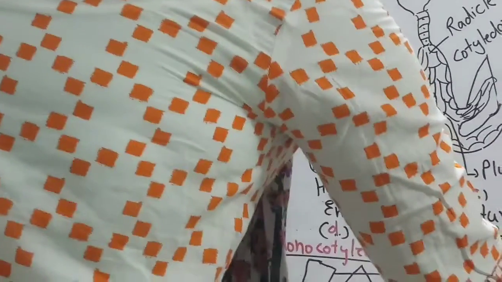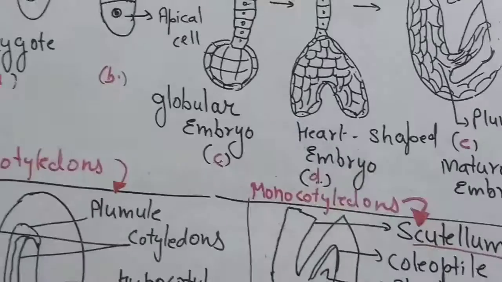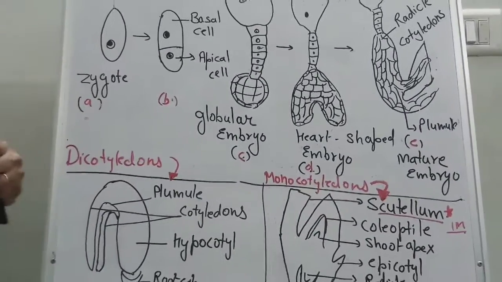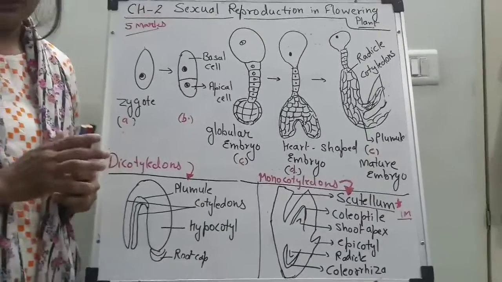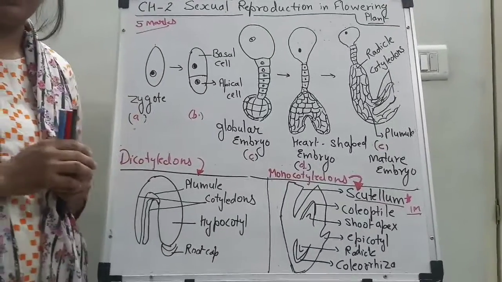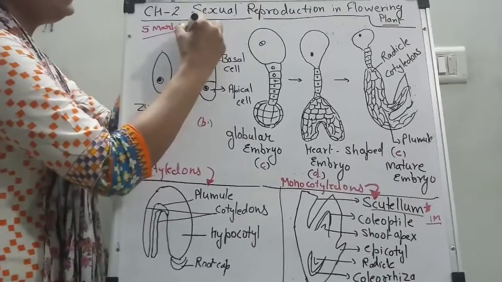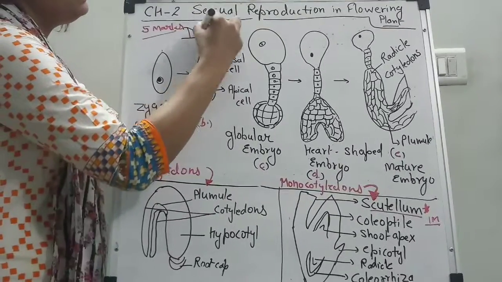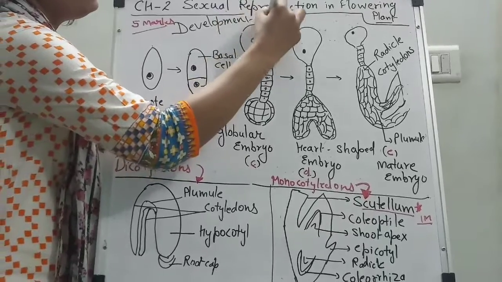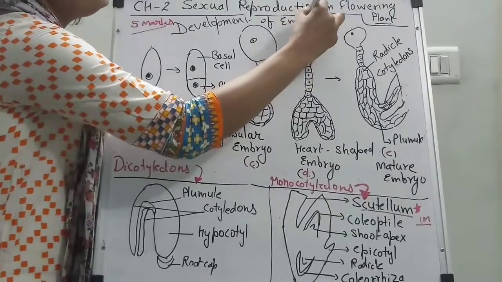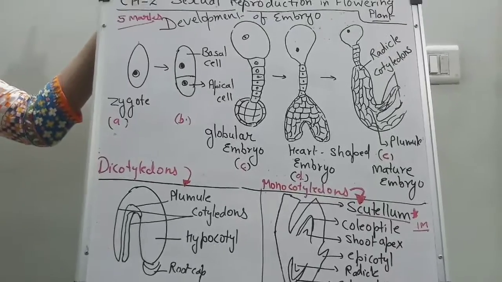You better understand what this thing is. Okay, I am going a little bit in a hurry, but please refer to your textbook also with me. So what is the next topic? The next topic is development of embryo. This embryo development we will see in dicotyledon, which is in your textbook.